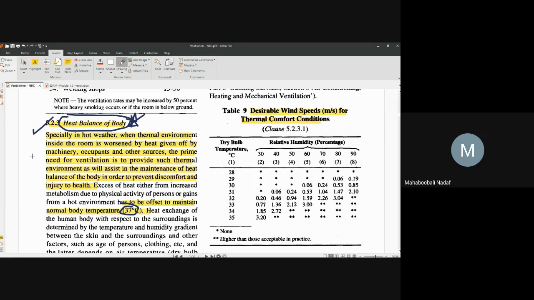Is that okay? So heat balance of the body specifically depends upon hot weather and thermal environment. Sometimes if machinery is used, wherever these situations are there, ventilation is to be provided so that heat balance of the body takes place correctly and your body temperature is maintained at 37 degrees Celsius.